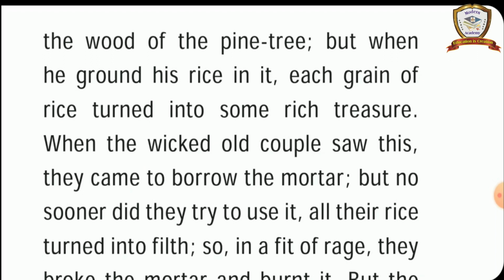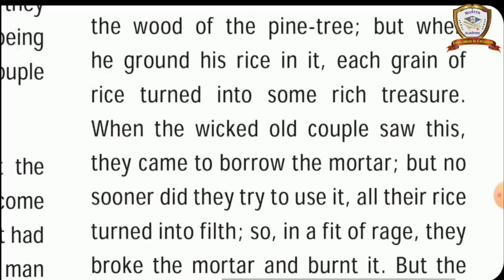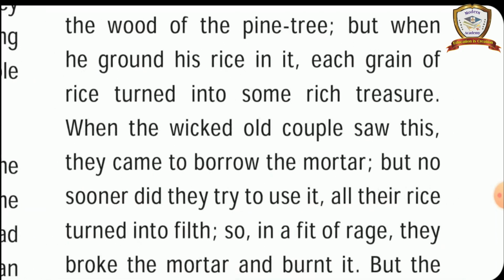He made a mortar out of the wood of the pine tree. After making it, the honest man ground his rice in it. Each grain of the rice turned into some treasure, seeds of gold. Do you all understand, children? Rice turned into some rich treasure.